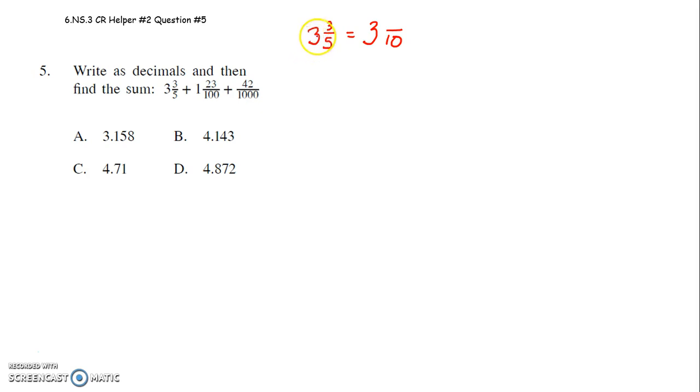So let's rewrite 3 3/5 so that the denominator is 10. Well, 5 times 2 is 10. If you're going to multiply the denominator by 2, you must also multiply the numerator by 2. 3 times 2 is 6. So this number is 3 6/10. 3 3/5 is exactly the same number as 3 6/10.